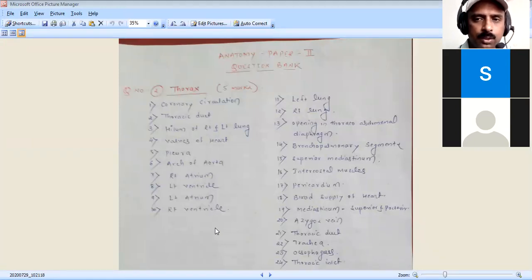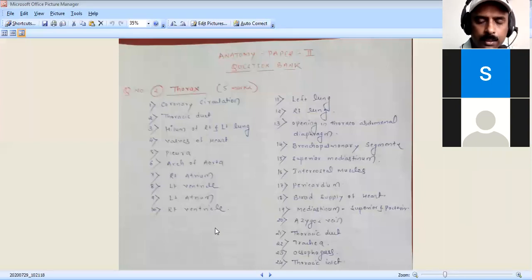That friction between the parietal and visceral layers is prevented by the viscous fluid present in the pleural cavity.